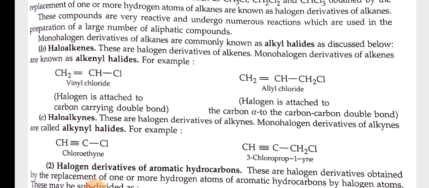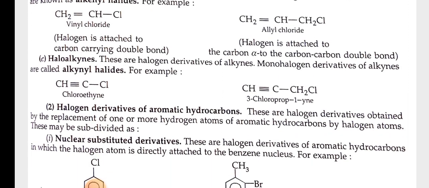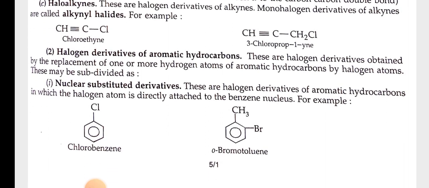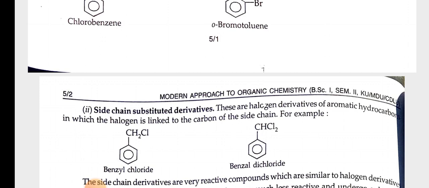Haloalkynes. These are halogen derivatives of alkynes. Monohalogen derivatives of alkynes are called alkynyl halides. For example, chloroethyne, 3-chloropropyne. Halogen derivatives of aromatic hydrocarbon. These are halogen derivatives obtained by the replacement of one or more hydrogen atoms of aromatic hydrocarbons by halogen atoms. These may be subdivided as nuclear substituted derivatives. These are halogen derivatives of aromatic hydrocarbon in which the halogen atom is directly attached to the benzene nucleus. For example, chlorobenzene, ortho-bromotoluene.